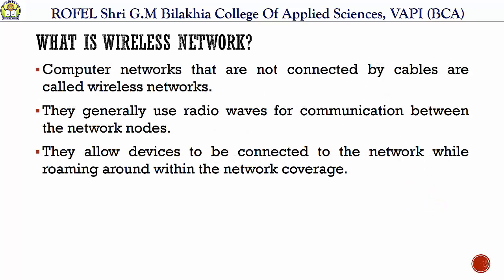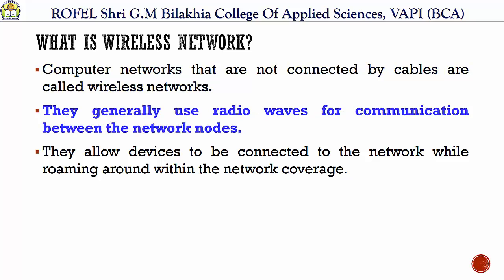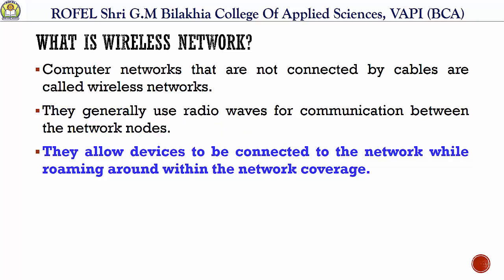Now, first of all, what is wireless network? Computer networks that are not connected by cables are called wireless networks. They generally use radio waves for communication between the network nodes. They allow different devices to be connected to the network while roaming around within the network coverage. So, a wireless network enables people to communicate and access applications or information without wires, right?